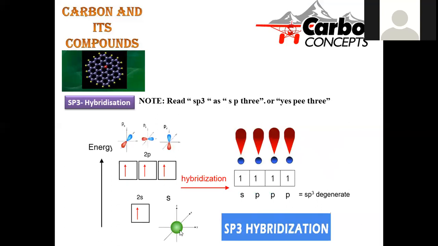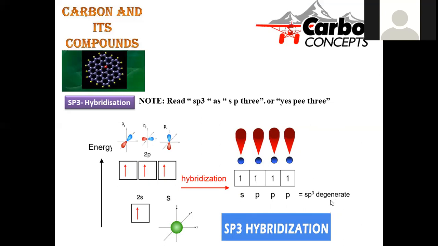The s orbital, being spherical, is indicated here with the spherical lobe, and here 2px, 2py, 2pz. During hybridization, we mix all these orbitals and a reshuffling of orbitals is possible. These are the hybrid orbitals which originated by mixing of s, px, py, pz orbitals.